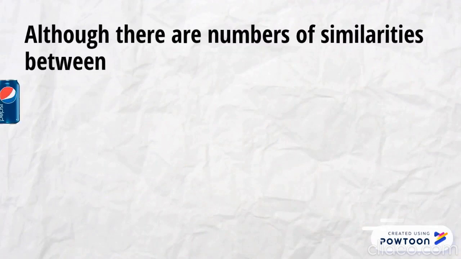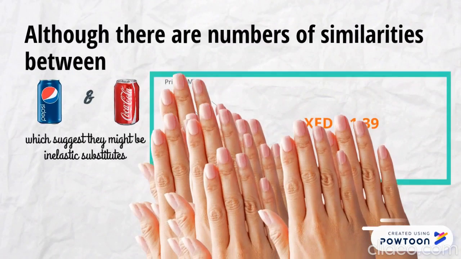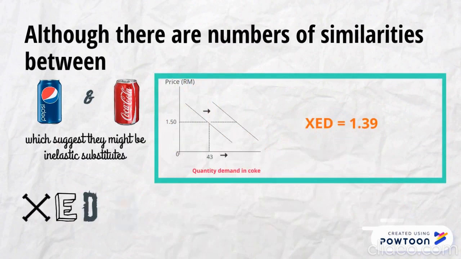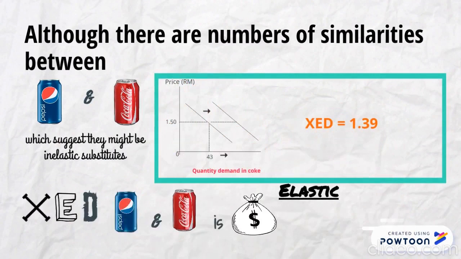In conclusion, although there are a number of similarities between Pepsi and Coke, it is supported with the evidence that the XED between Pepsi and Coke is price elastic. This is the end of mine and Praveena's part. Now we will pass it to Emily.